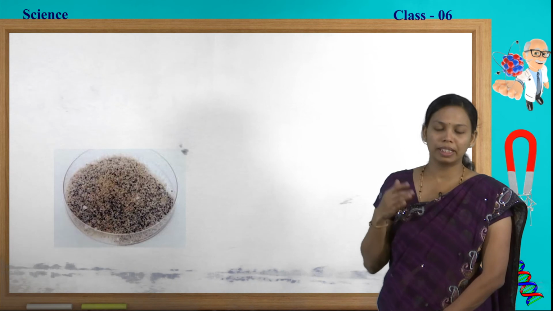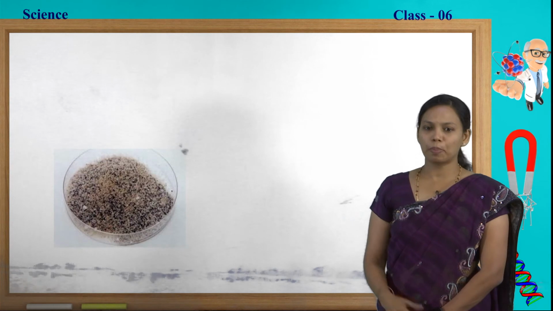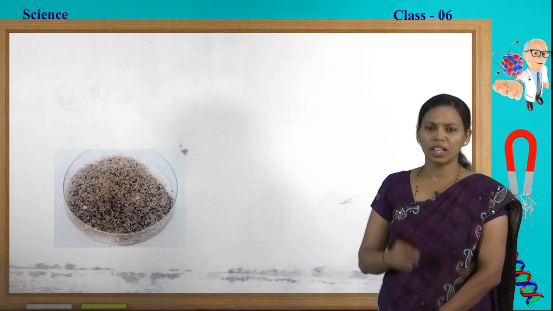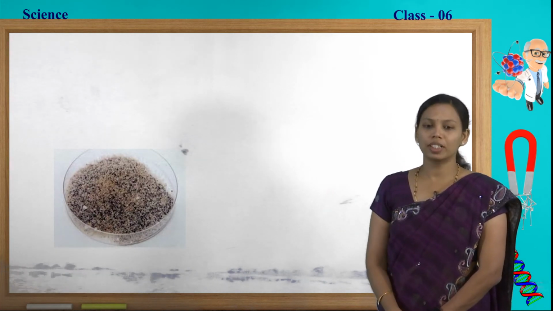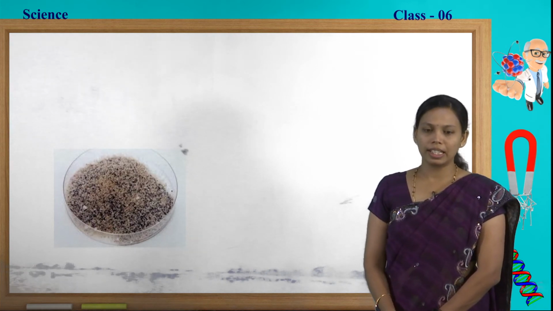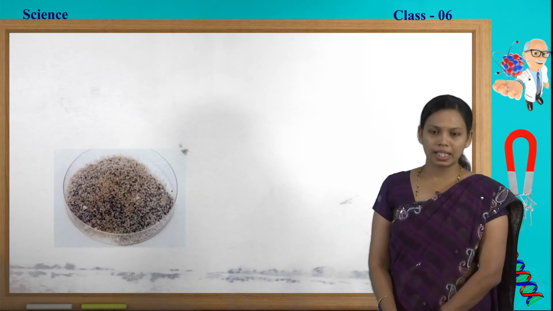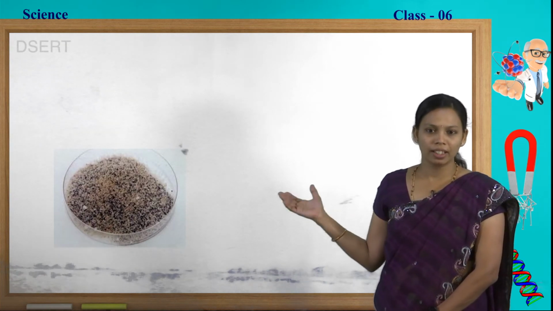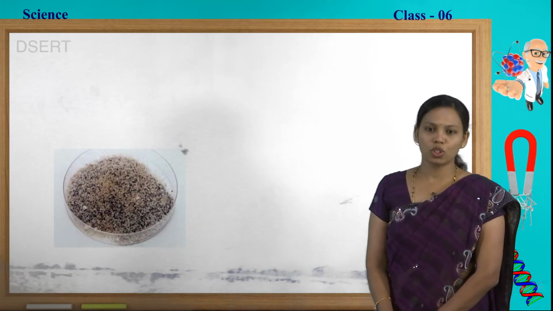Remember all the methods that you have studied. First one is hand picking. Can you separate the substances by hand picking? Is it possible? You can separate the small pebbles and stones, but not all the substances. After that, it is threshing. Threshing is not at all possible. That is beating on a harder surface. It is not possible in this instance. After that, winnowing is also not possible. If you blow the air, the sand particles will fly away. So, even that is not possible.